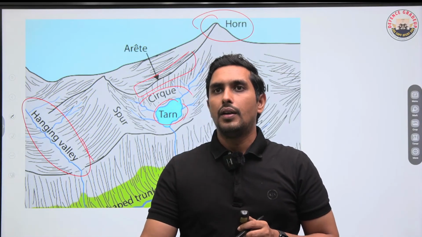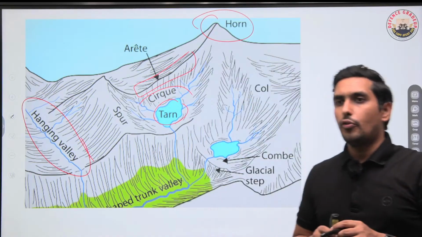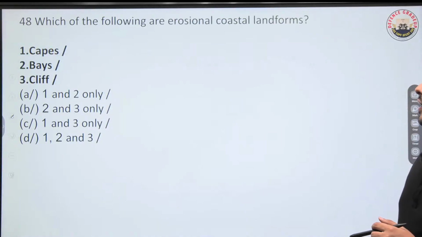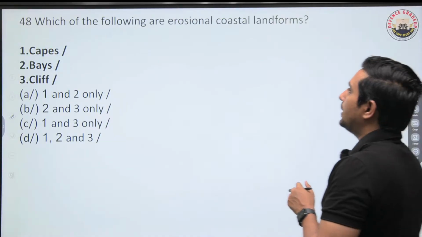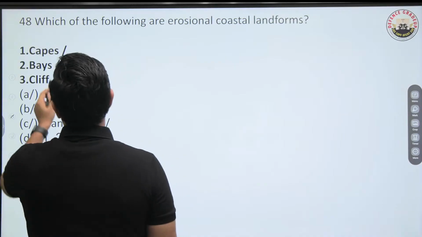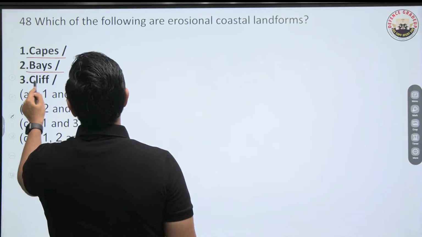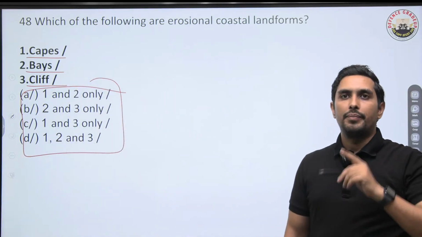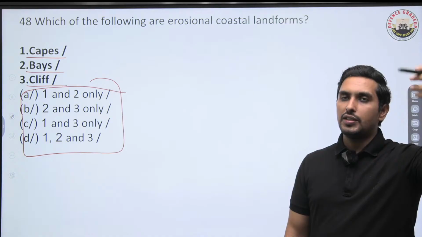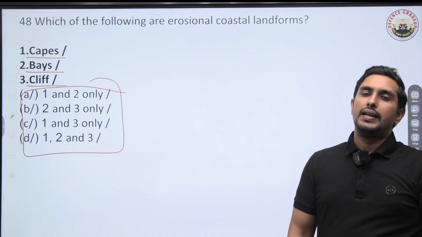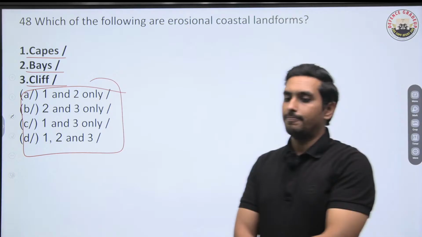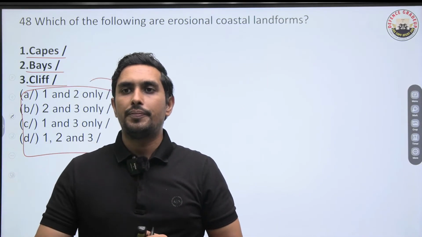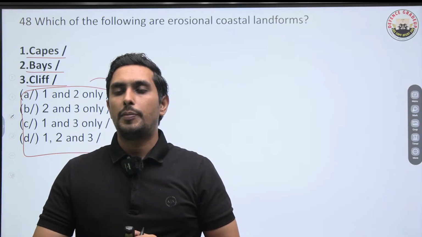Clear? Okay. Moving ahead, question number 48. Just a few more questions to go. Which of the following are erosional coastal landforms? Formed because of the erosion. Capes, bays, cliffs. Which of the following? They're all coastal landforms, but which are formed because of the erosion? Capes, bays, and cliffs. Tell me. Let me see how many of you can get it right.